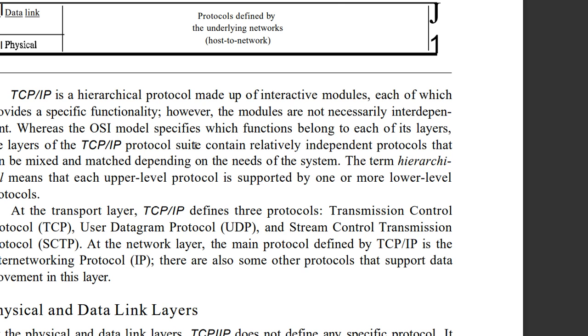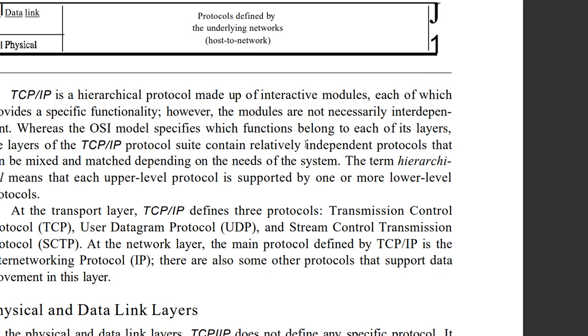Modules are not necessarily interdependent, whereas the OSI model specifies which functions belong to each of its layers, and the layers of the TCP/IP protocol suite contain relatively independent protocols that can be mixed and matched depending on the needs of the system. It means that in the OSI model we have separate layers for each responsibility, whereas here we have mixed layers that can have many protocols working independently.